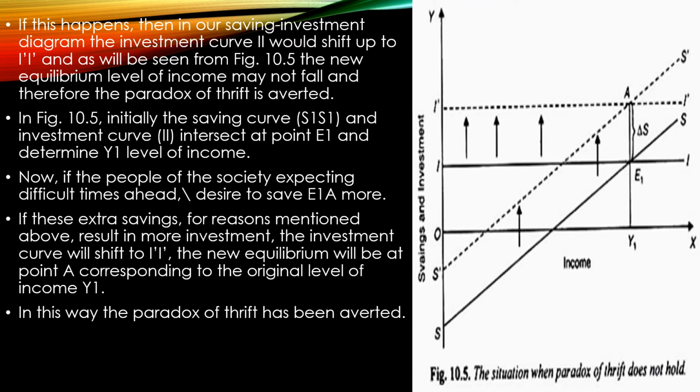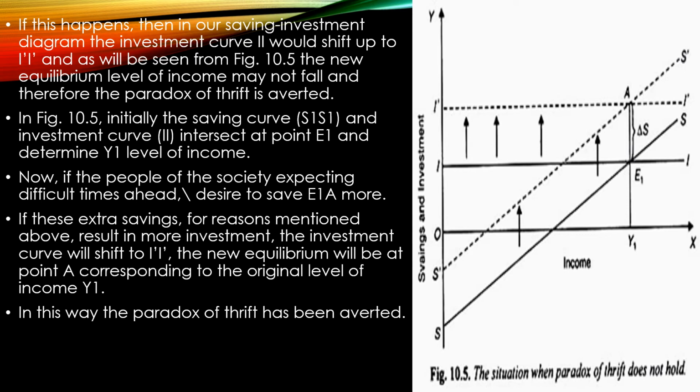Just understand this from the diagram. If this kind of thing happens, then in our saving-investment diagram, the investment curve II would shift up to I dash, and as you can see in the figure, a new equilibrium would be reached, and the new equilibrium income may not fall, and therefore the paradox of thrift is averted.